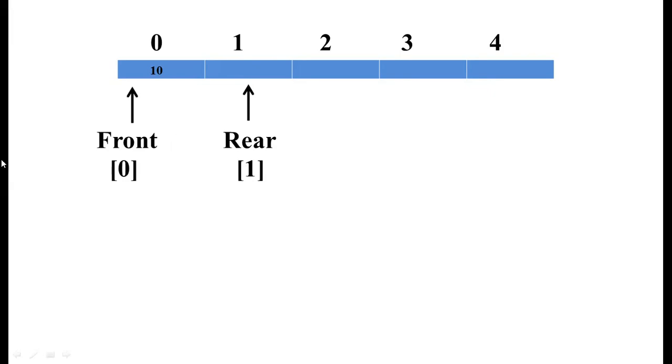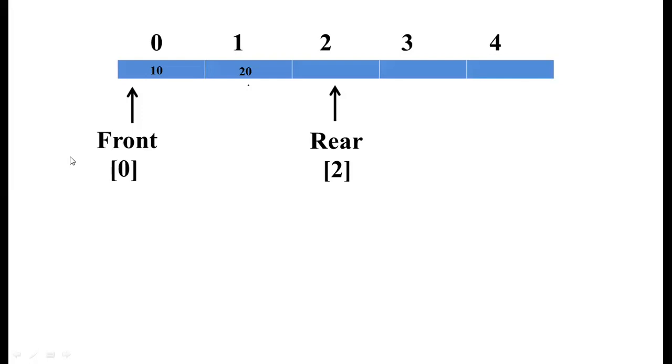And you can see the front value is always 0. Next, suppose you are inserting the second element, say 20. After inserting the 20 value, the rear position will change to the next location, so the rear value becomes 2.